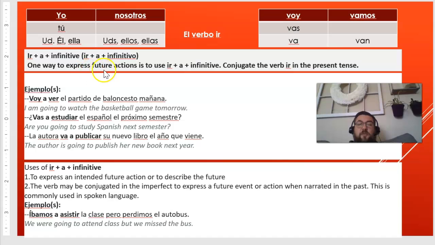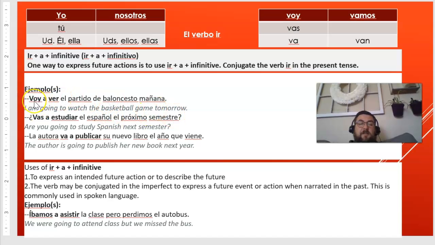One way to express future actions is to use ir plus a plus infinitive. Conjugate the verb ir in the present tense. So we're still conjugating the present, don't worry about conjugating in the future tense. So, for example, voy a ver el partido de baloncesto mañana. That means I am going to watch the basketball game tomorrow.